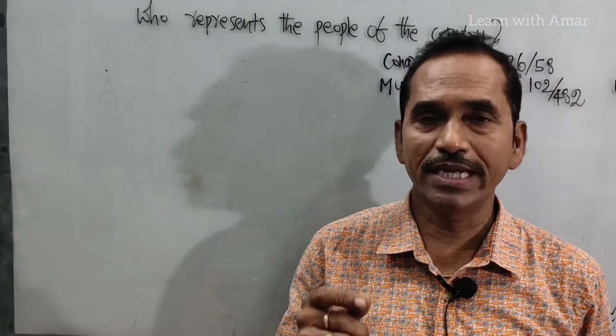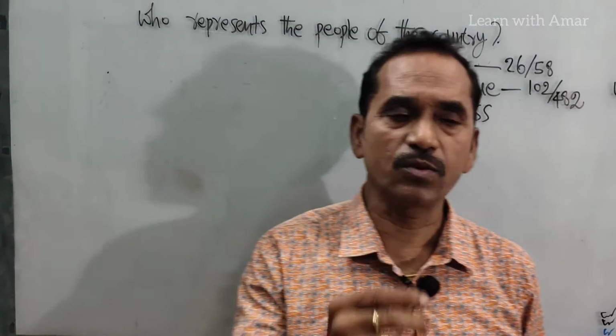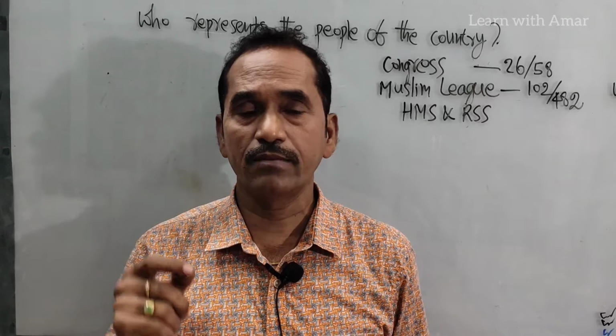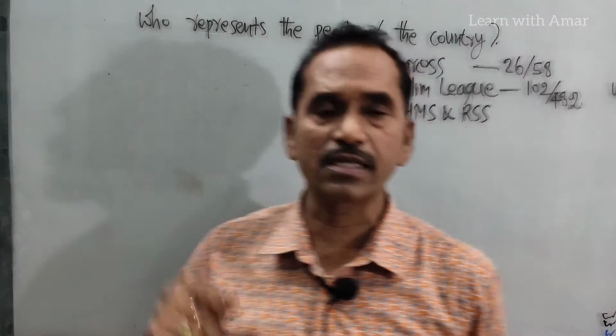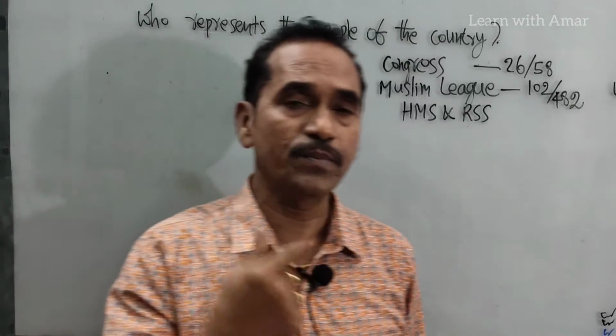The Congress Party put a lot of pressure on the British. The British government wanted to punish the Congress Party, which had become very strong and more popular among Indians. At any cost, they wanted to punish it, weaken it, and make it unpopular.